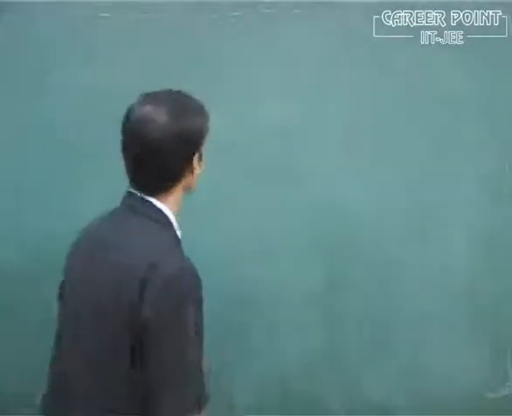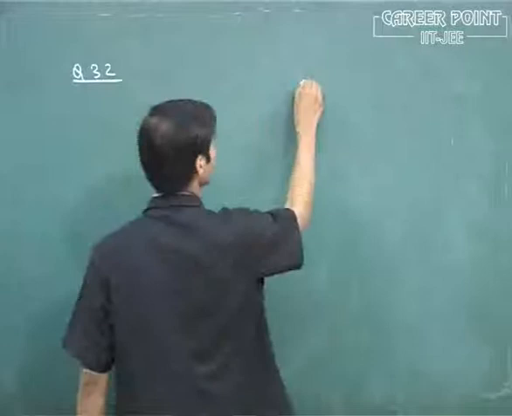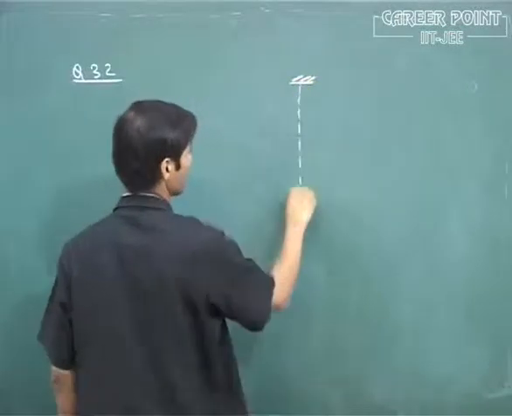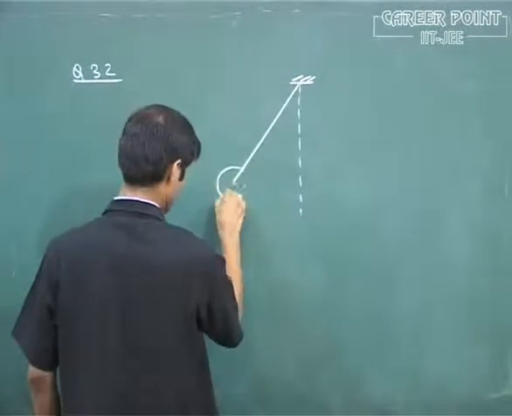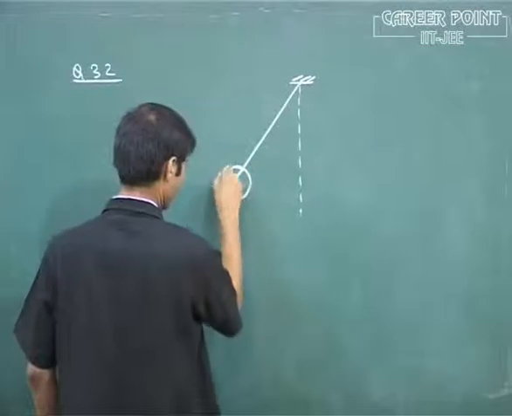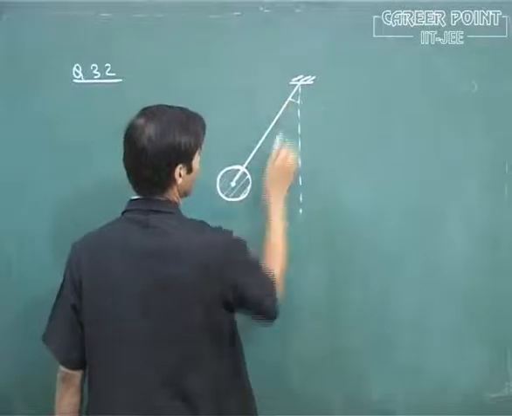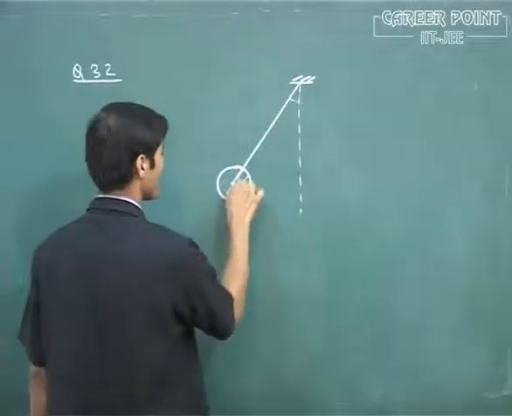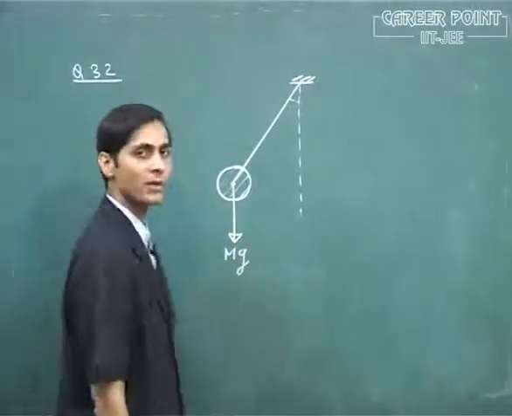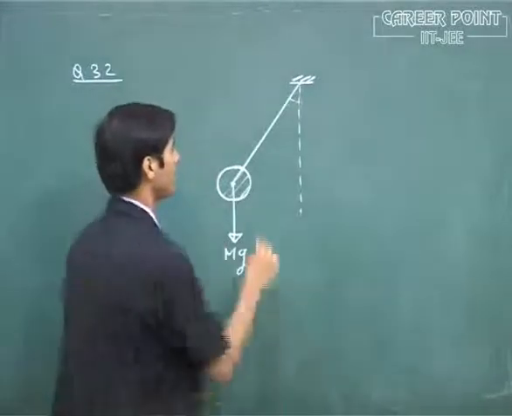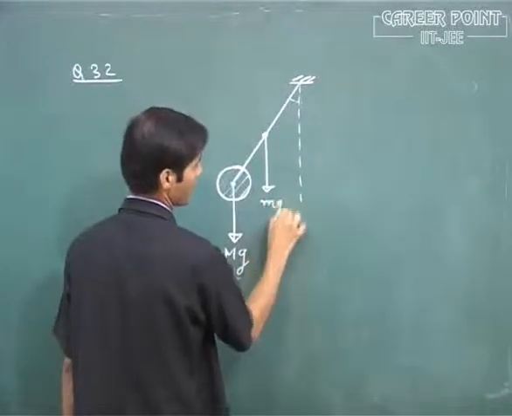In the given figure, this is the displaced position. Draw the free body diagram of this question. The weight M of the disc will be acting vertically downward, and the weight of the rod, small m, will be acting vertically downward.